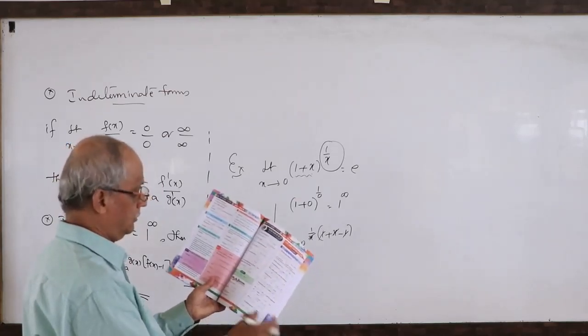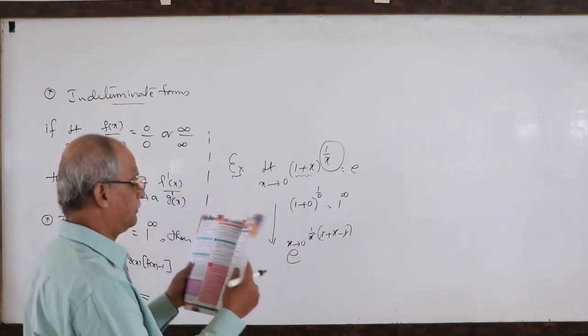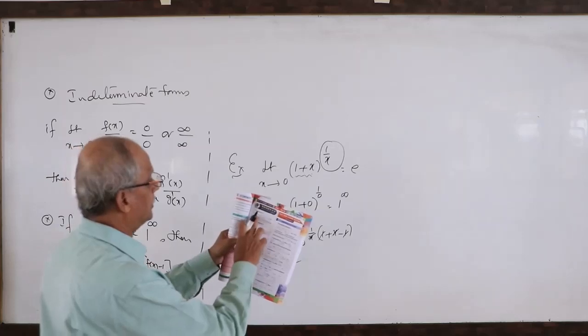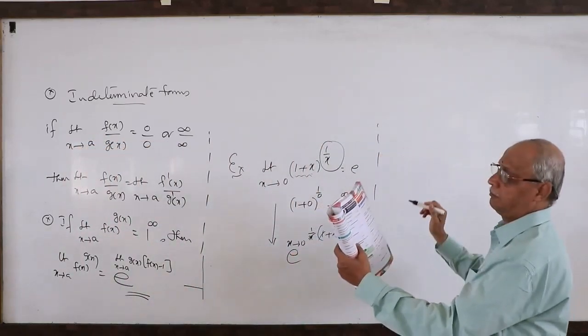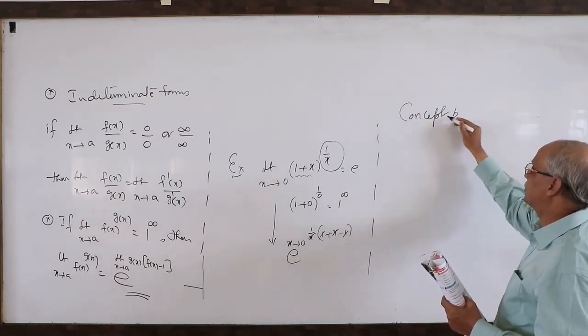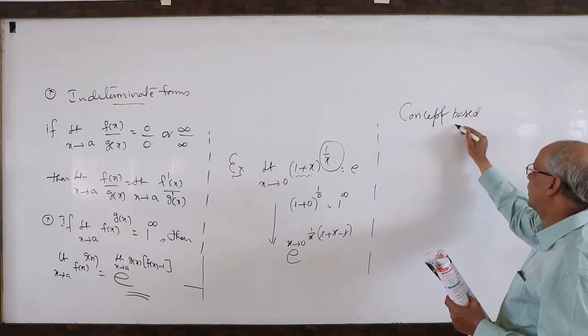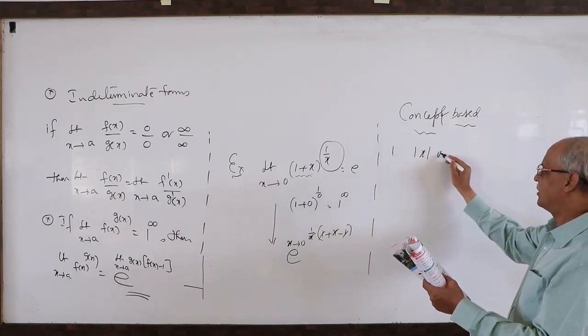See here, some concept level problems are there. I write here the first question, which we already wrote during the synopsis. Concept based questions means theoretical questions. The first question is: mod x is continuous.